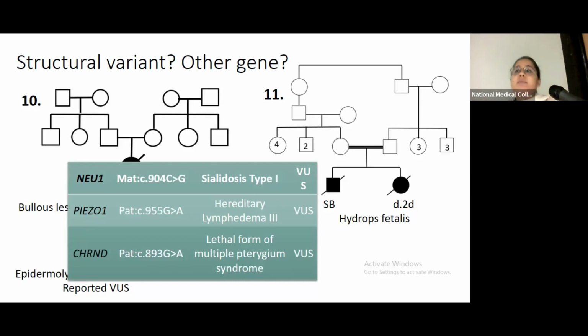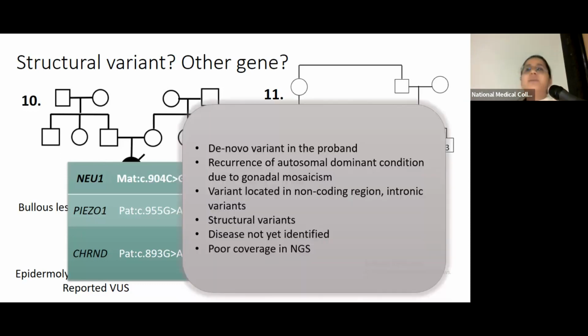But then there are many causes for why the variant was not picked up in the other parent. Maybe it's an autosomal dominant disorder we're looking at, a de novo variant in the proband, or maybe it's an autosomal dominant condition which is occurring because of gonadal mosaicism. The variant is probably located in a non-coding region or a deep intronic region which is not routinely picked up by next generation sequencing.